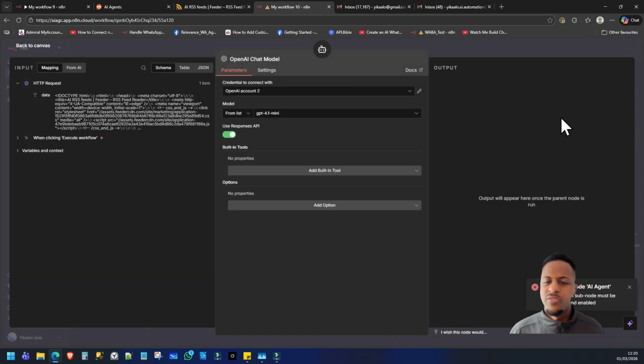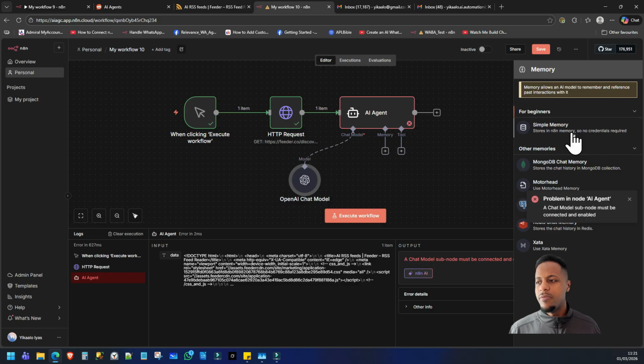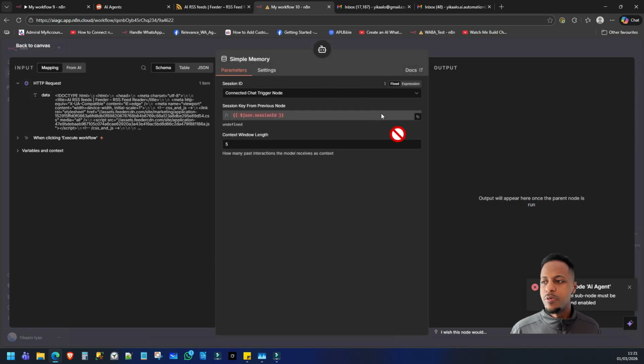So again, in my previous videos, you would have seen how to set up the credentials for OpenAI. It's very simple. Just go to the developer's website and create an account. Add a small bit of money to the balance, and that will allow you to use it pretty much unlimited.